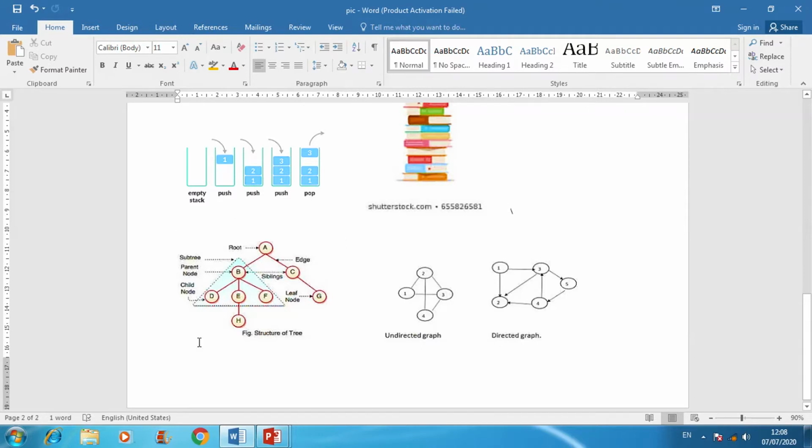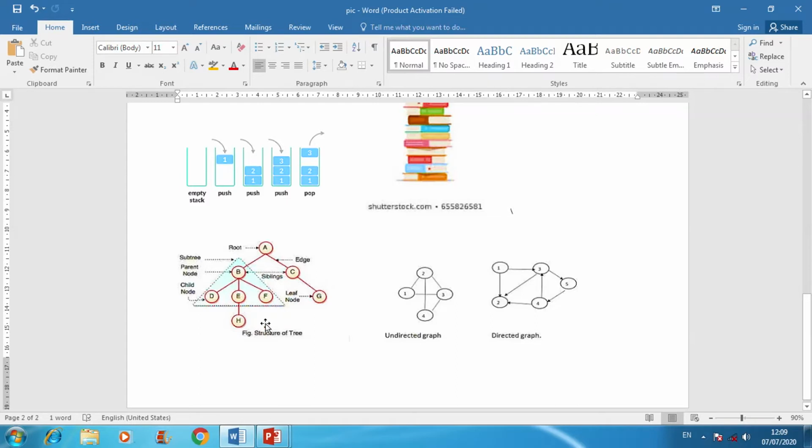The name itself suggests non-linear data structures are those data structures where the data is stored randomly. Examples are tree and graph. Here it is a tree. You have seen here trees and graphs look similar, but the difference is that a tree can't form a cycle.